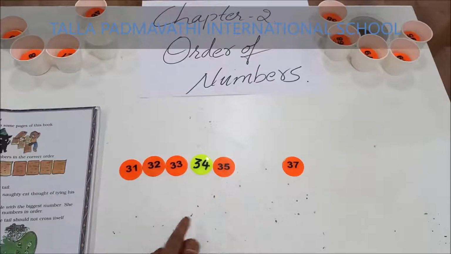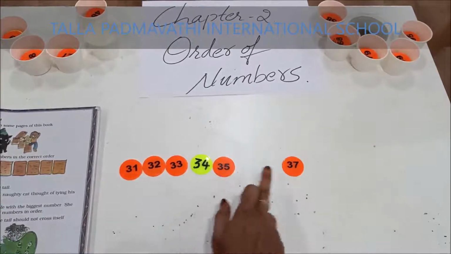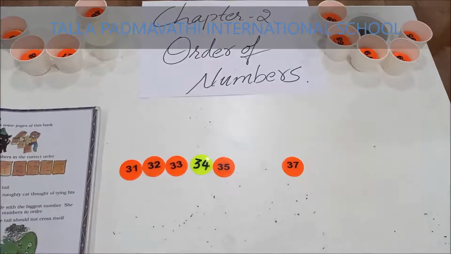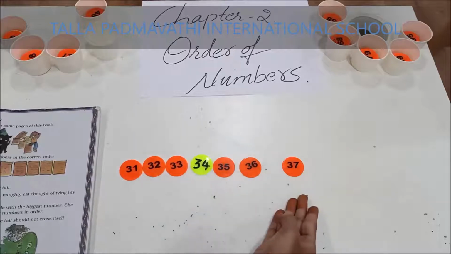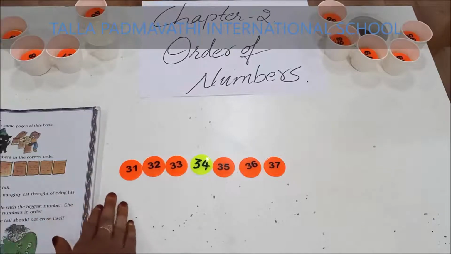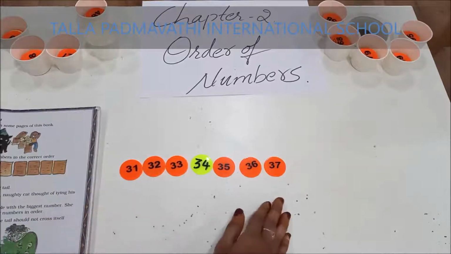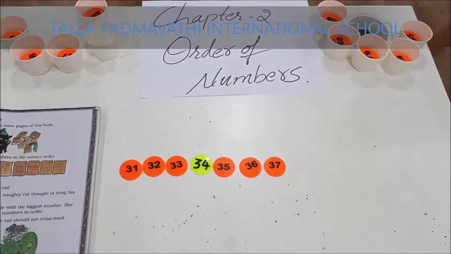Now these are in order. Whether 35 and 36 are in order, children? No. What is after 35? 35 after 36. After 36, 37. So, here we have filled the missing numbers and has given an order of numbers.